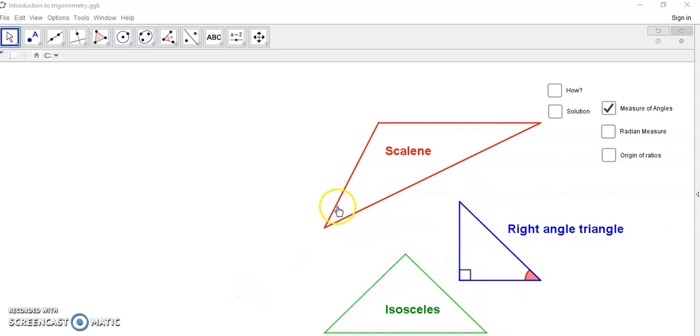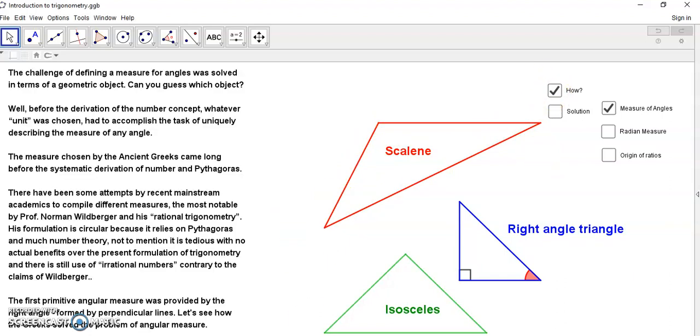Now, the problem here is to measure these angles. How do we talk about these particular angles? Well, let's see. Now, the challenge of defining measure for these angles was solved in terms of a geometric object. Can you guess which object? Well, you could stop the video now and just think a little bit about it.